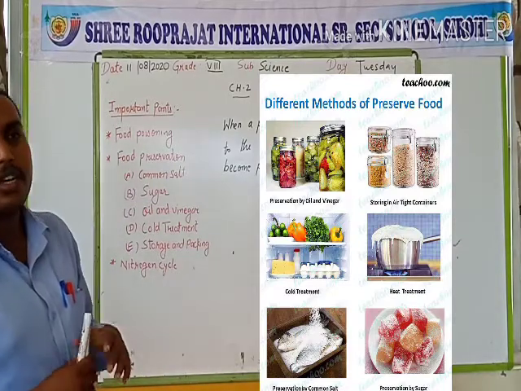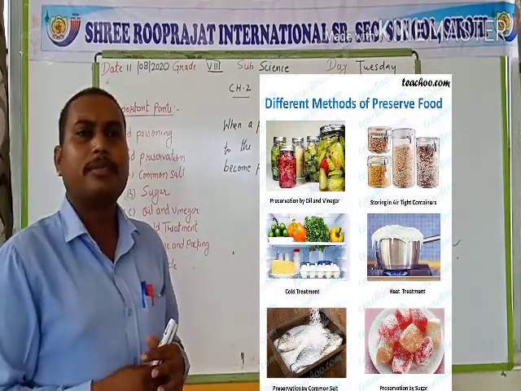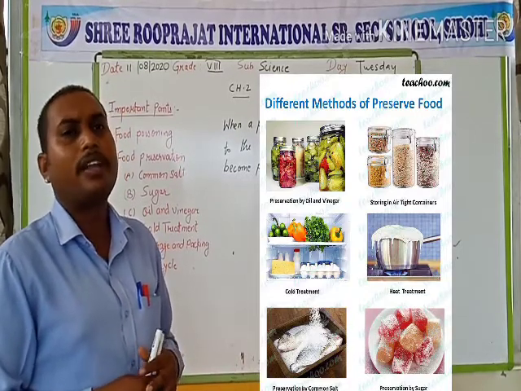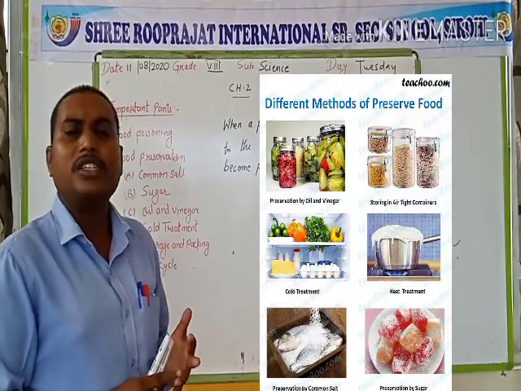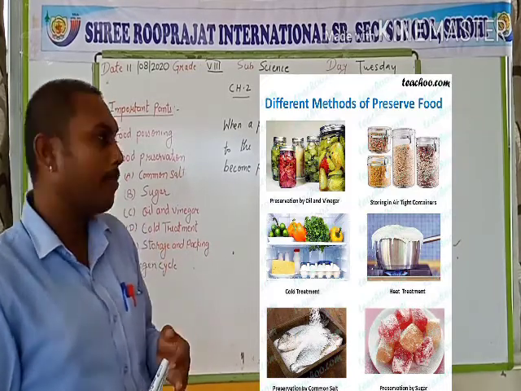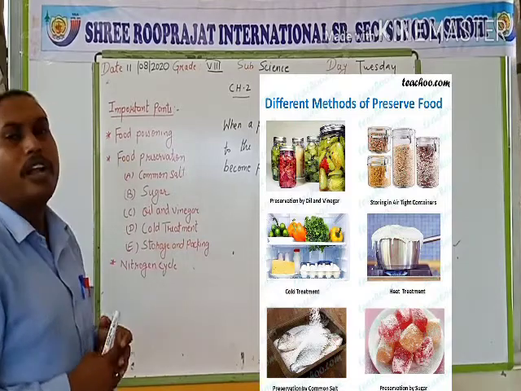Next, the sugar. Some food items we can preserve by adding sugar. For example, by making jams and jellies of the fruits, we can preserve them for a long duration of time. Next, oil and vinegar.